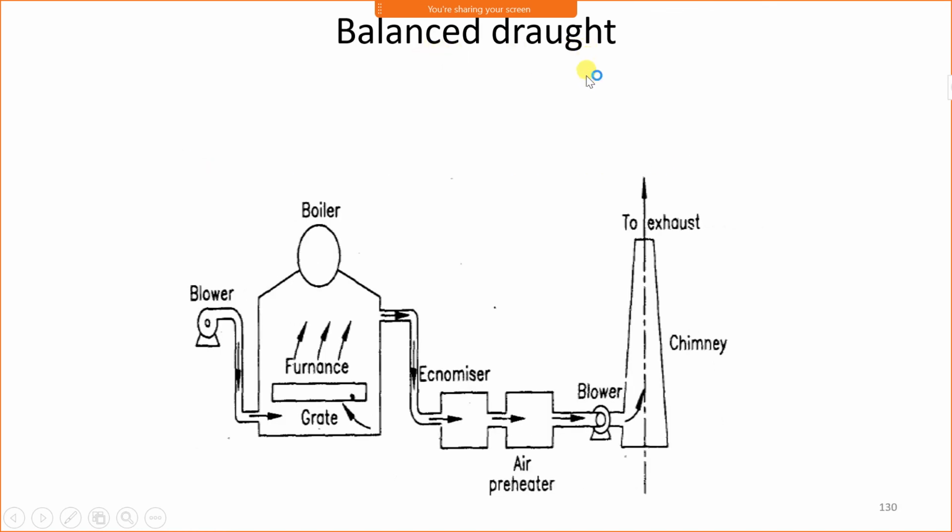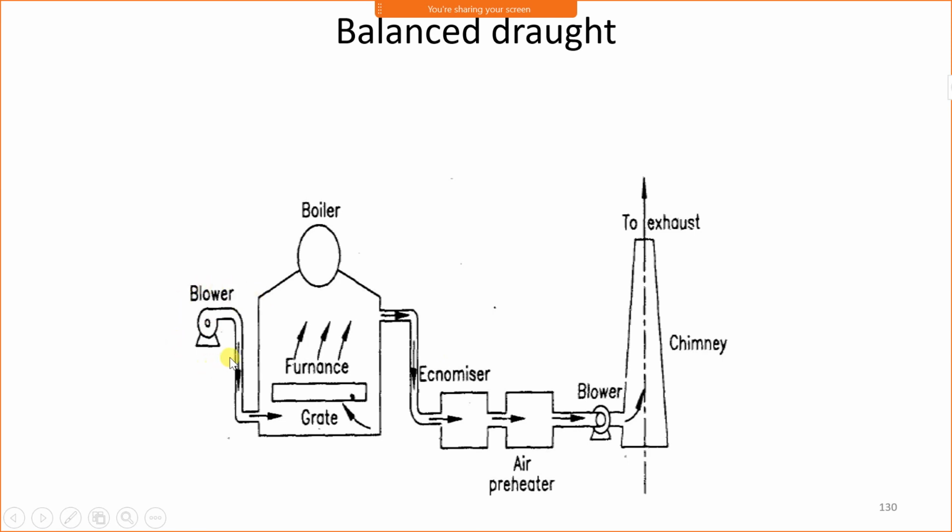Now balanced draught. Balanced draught is a combination of forced draught and induced draught. In forced draught, we use a forced draught fan before the furnace, and in induced draught we use an induced draught fan before the chimney. In this case, both forced draught fan and induced draught fan are used. Therefore, it is called a balanced draught.